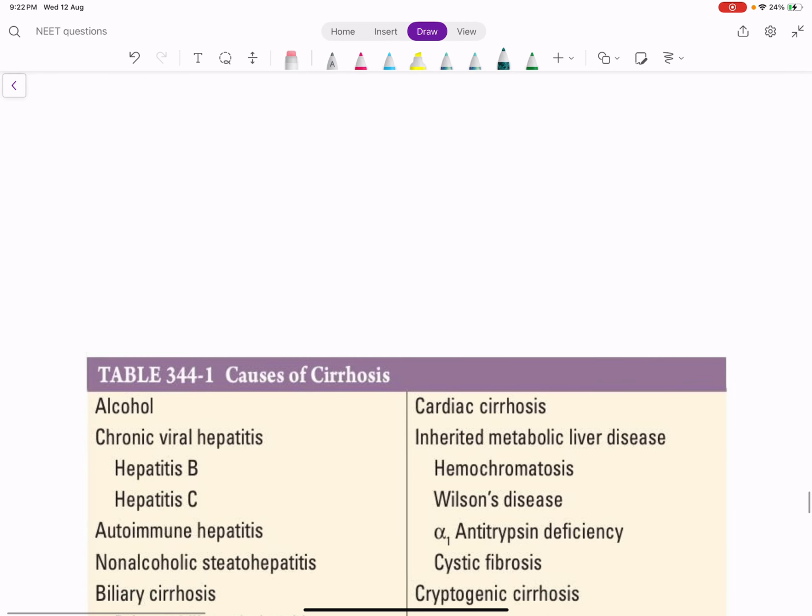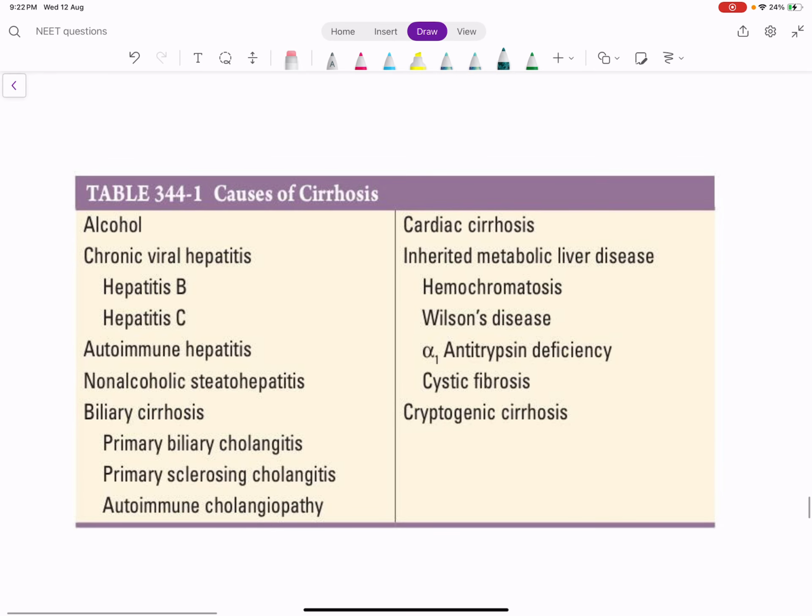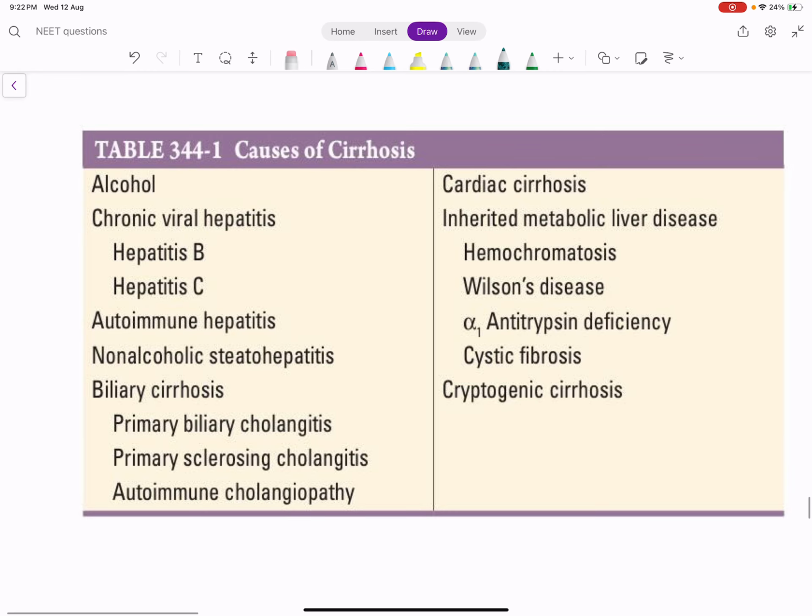So that was about the stages of cirrhosis and the diagnosis of cirrhosis. What are the causes of cirrhosis? Practically any liver disease, especially any chronic liver disease, will finally lead to cirrhosis, right? So what are the chronic liver diseases we discussed? Alcohol. In viral hepatitis, we have hepatitis B and hepatitis C. Autoimmune hepatitis, MASLD, non-alcoholic fatty liver disease.